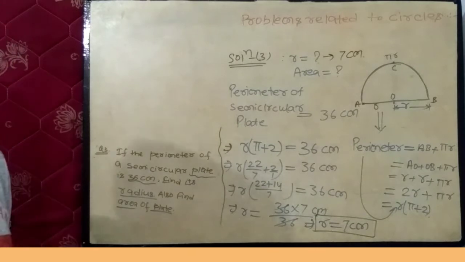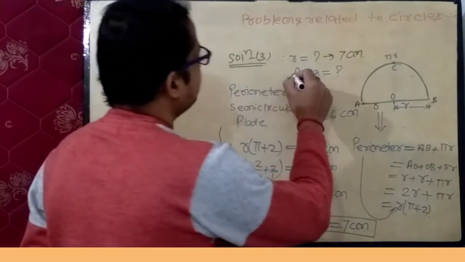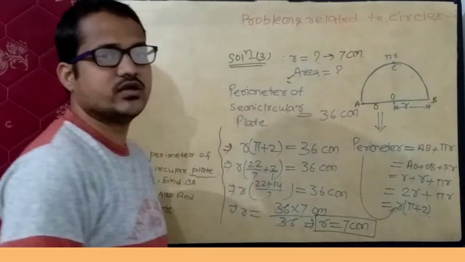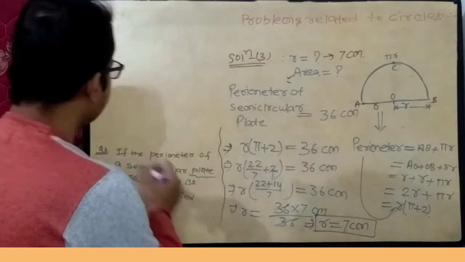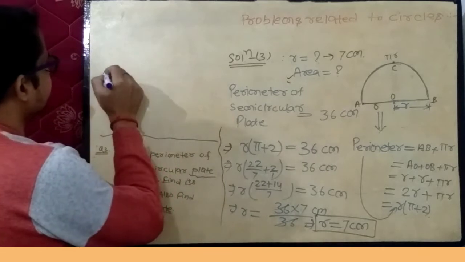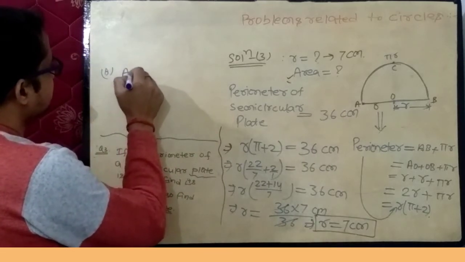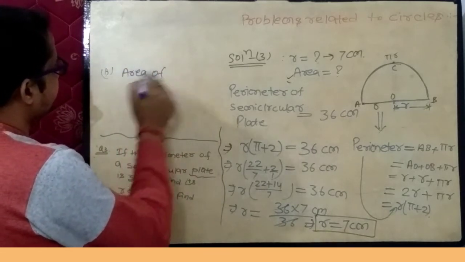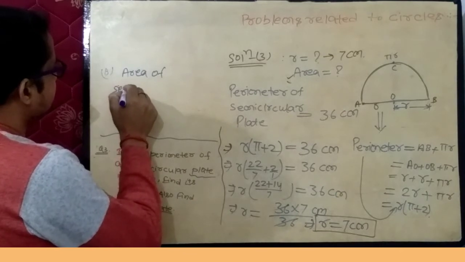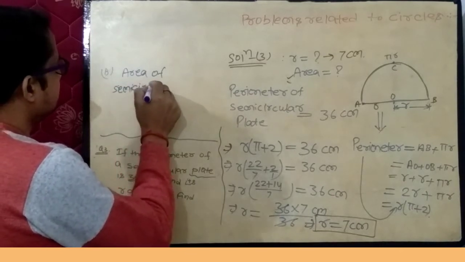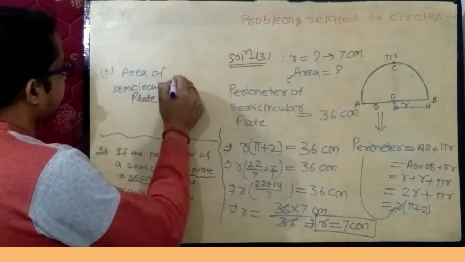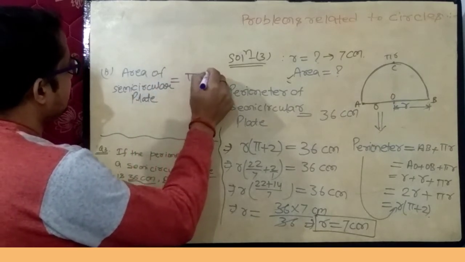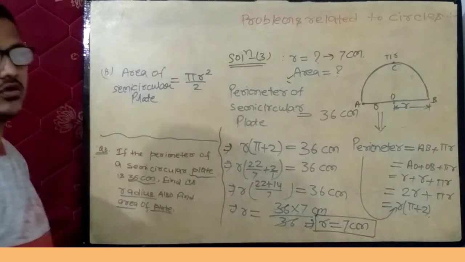Now in second part of this question, you have to find out area of this semicircular plate. So area of this semicircular plate, this is B part of this question. Area of semicircular plate equals to pi r square upon 2.